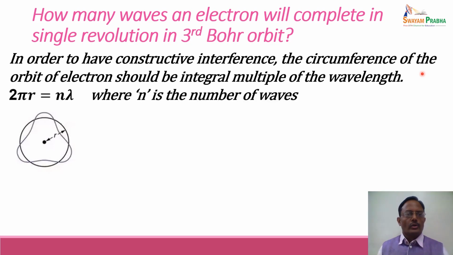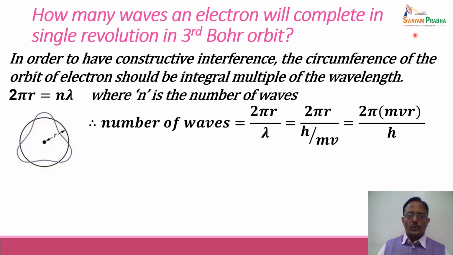That is, this circumference, 2 pi r, should be an integral multiple of the lambda value. So number of waves n will be equal to 2 pi r divided by lambda, and according to de Broglie equation, lambda is equal to h upon p or h upon mv. Putting these values together, we get 2 pi into mvr upon h.